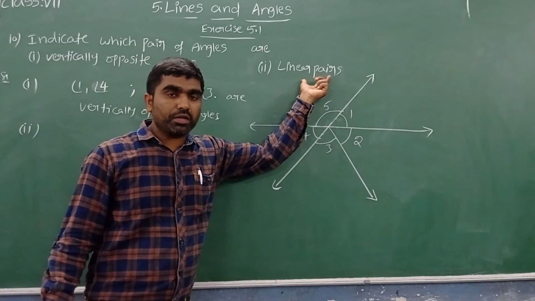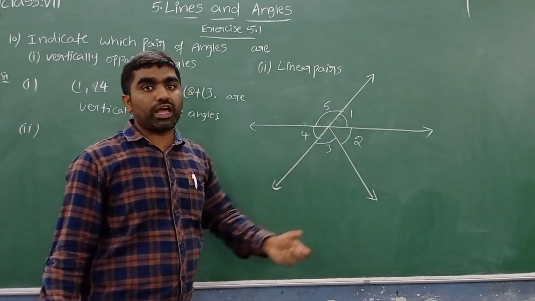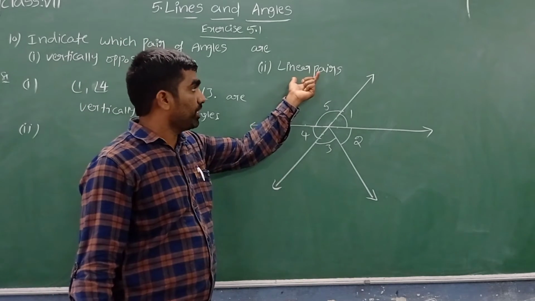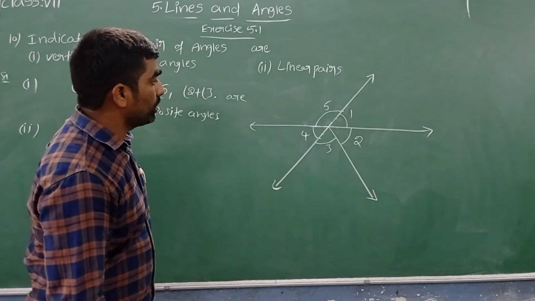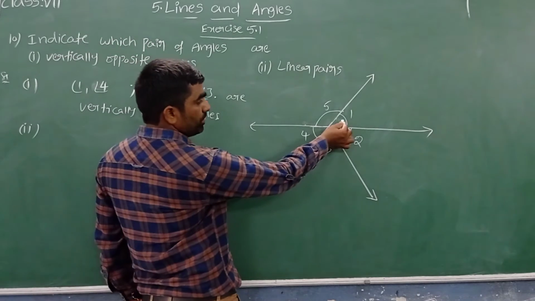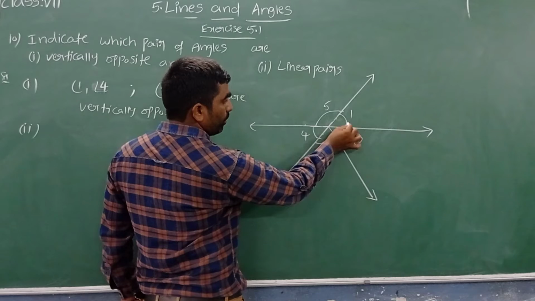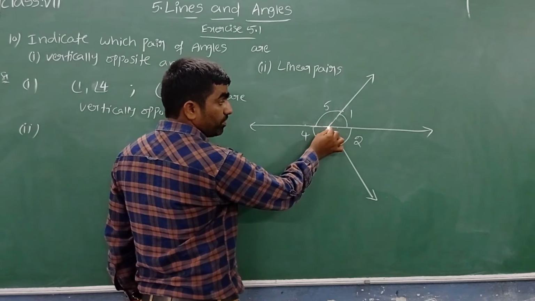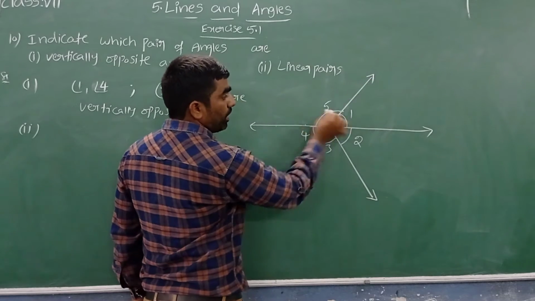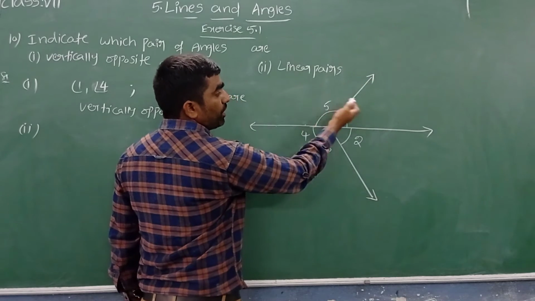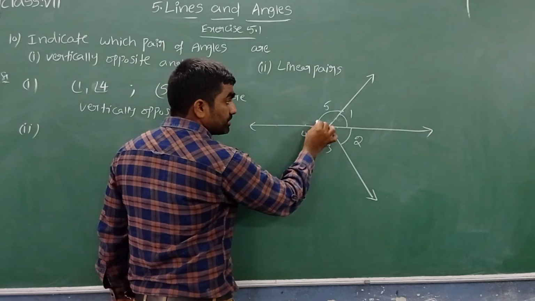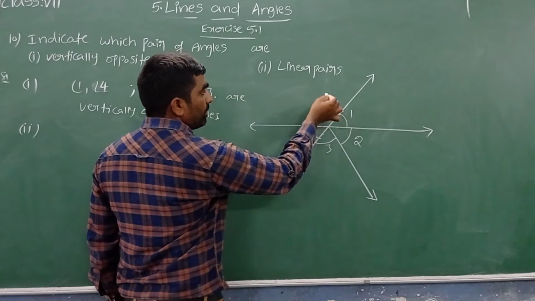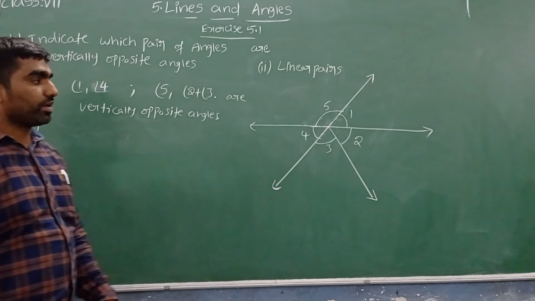What is meant by a linear pair of angles? Two adjacent angles that are supplementary. If the pair of adjacent angles are supplementary, 180 degrees, then the two angles are called a linear pair of angles. Now we can see angle 1 and angle 5. Both angles are adjacent angles with a common vertex and a common arm, and the non-common arms are on either side of the common arm. They are adjacent angles and the sum of these two is a semicircle, 180 degrees. So 1 and 5 are called a linear pair of angles.